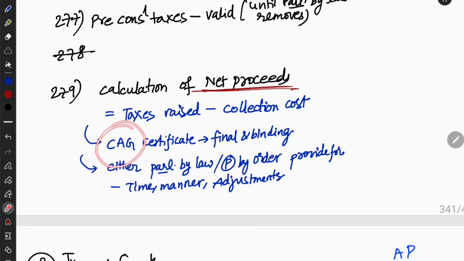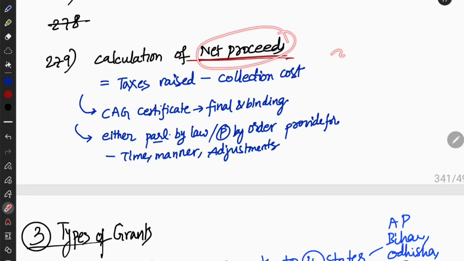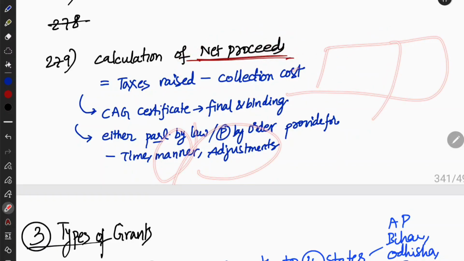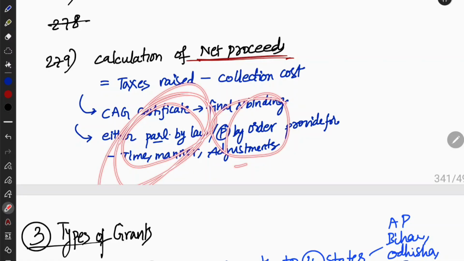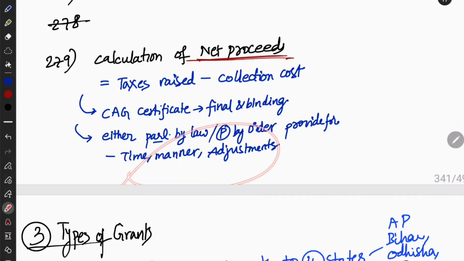For that, you need to have a CAG certificate, and whatever the CAG says will be final and binding. Either Parliament by law or President by order will provide for the time, manner, and adjustment of the net proceeds. So, for example, if you want to adjust the manner, or the time boundary, or do certain adjustments, then Parliament by law or President by order. If you have options A, B, C, and it says Parliament by law or President by order, then both are right. Either of them can provide for the time, manner, and adjustment, after the CAG certificate. Okay, that is how net proceeds are calculated.